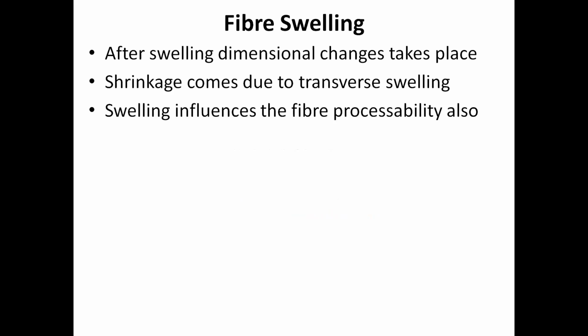So after swelling, dimensional changes take place. Shrinkage comes due to transverse swelling. Transverse swelling means areal swelling as well as diametric swelling. Swelling influences fiber processability also. Suppose you spray a high amount of water in mixing, then the processability of that particular lot will be influenced in a different way.